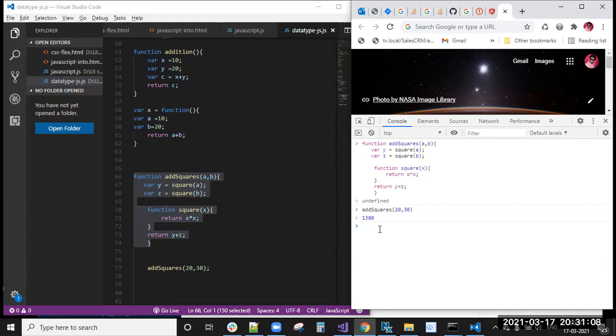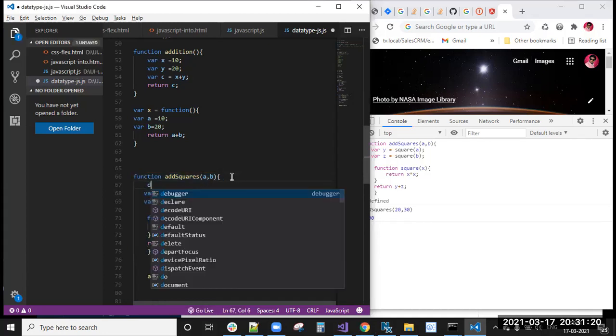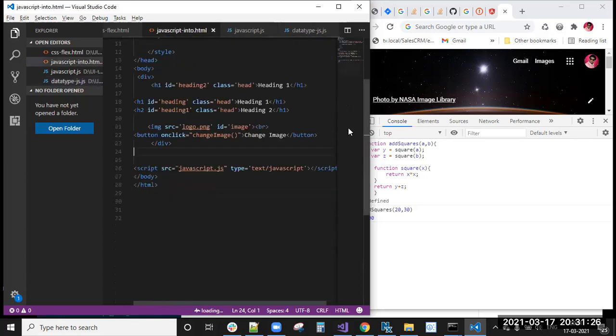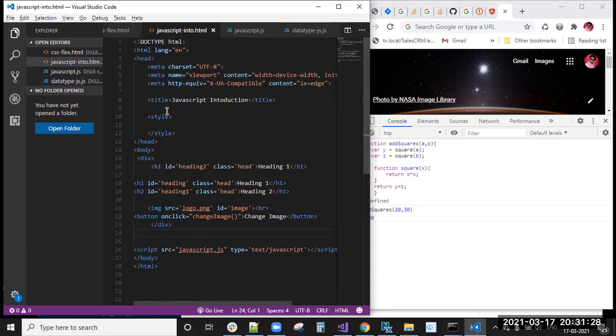If you want to know how this is executing step by step, you need to keep a debugger. So what we will do, we will keep a debugger here. It is running data type.js only, right? We have imported data type.js here, in the data type hyphen js.js. So this is the HTML file only, right?